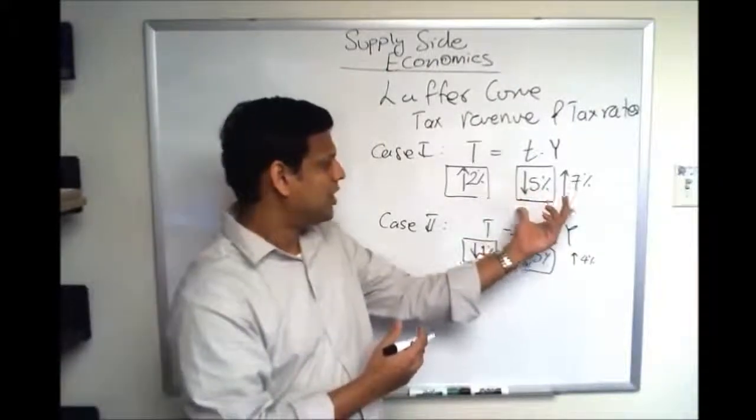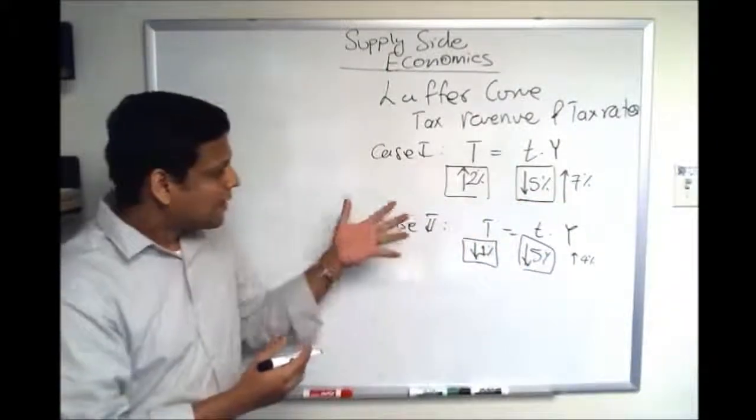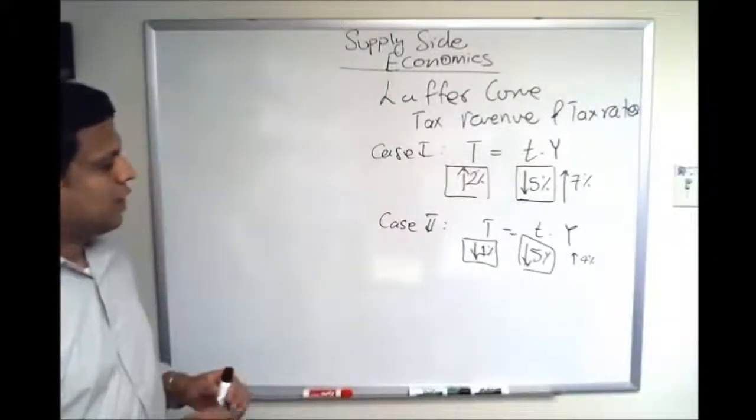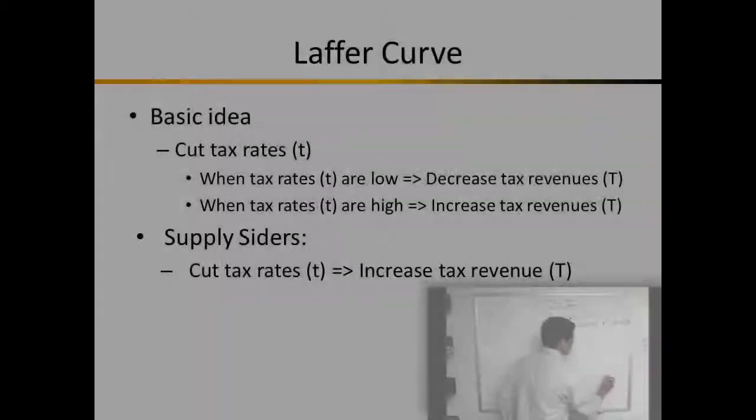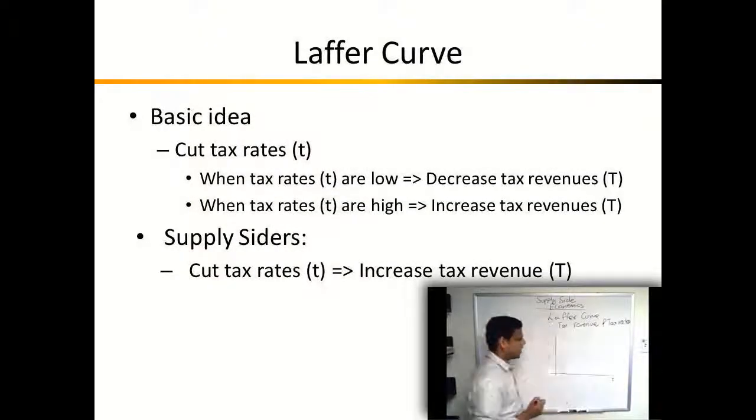So overall, in the net, the tax revenue goes up. Let's get this idea in terms of a graph which is known as the Laffer curve. On the horizontal axis, I have the little t, which represents the tax rate, and on the vertical axis, I have the big T, which is the total amount of tax revenue collected by the government.